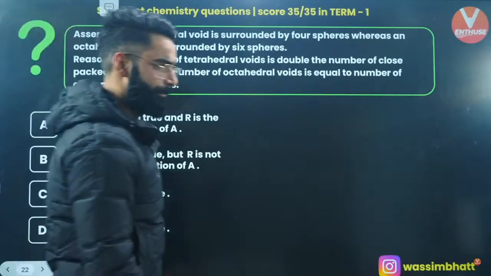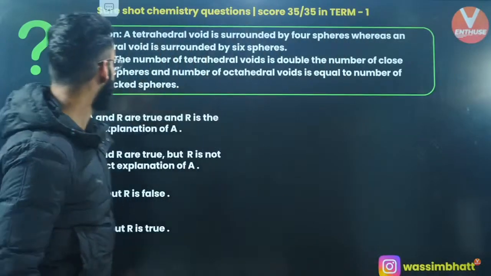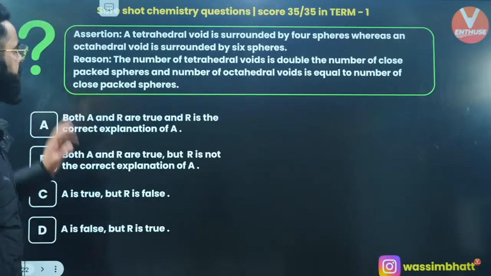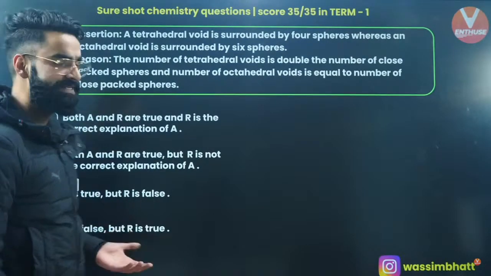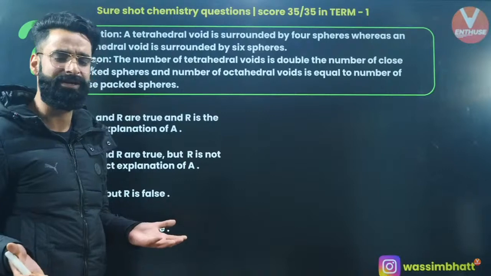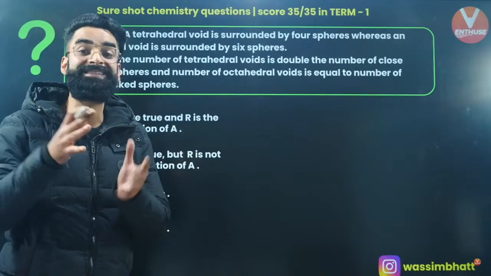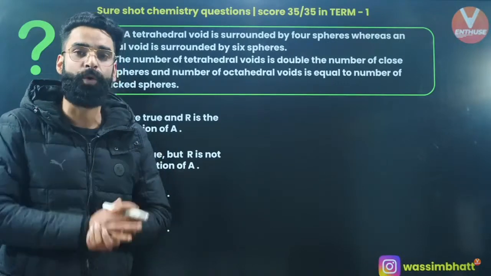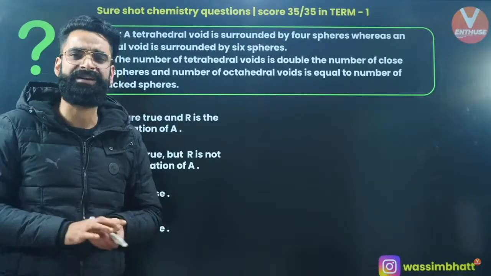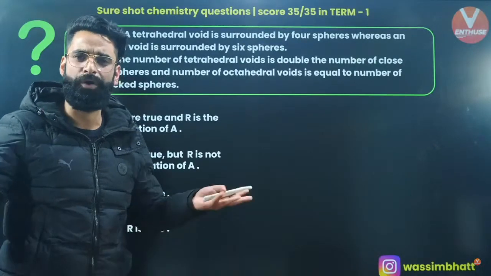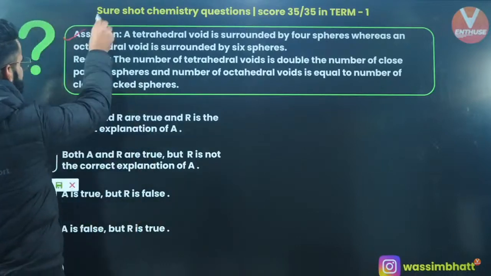Moving on to one more question. Have a look. Kill this question, people. It's a very simple one. Assertion: a tetrahedral void is surrounded by 4 spheres, whereas an octahedral void is surrounded by 6 spheres. It's absolutely right. A tetrahedral void is formed when 4 particles touch each other, and the octahedral void is formed when 6 particles touch each other. The coordination number of a tetrahedral void is 4 and the coordination number of an octahedral void is 6. You guys must be knowing this, right? So this is absolutely correct.